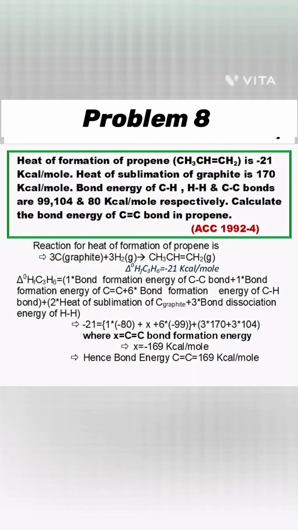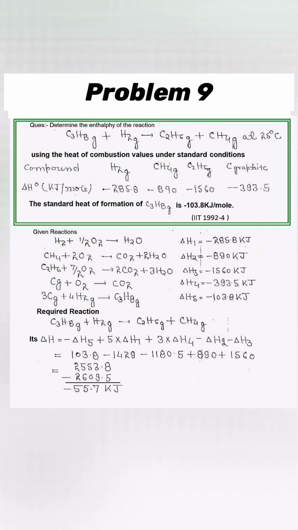Bond formation energy between two atoms is defined as the energy released during formation of that bond from its constituent atoms in gaseous state. The heat of reaction in terms of bond energy is defined as the energy absorbed in breaking bonds in reactants plus energy released during formation of bonds in product. Now here graphite is in solid state, hence heat of sublimation of carbon is also considered for solving this problem.